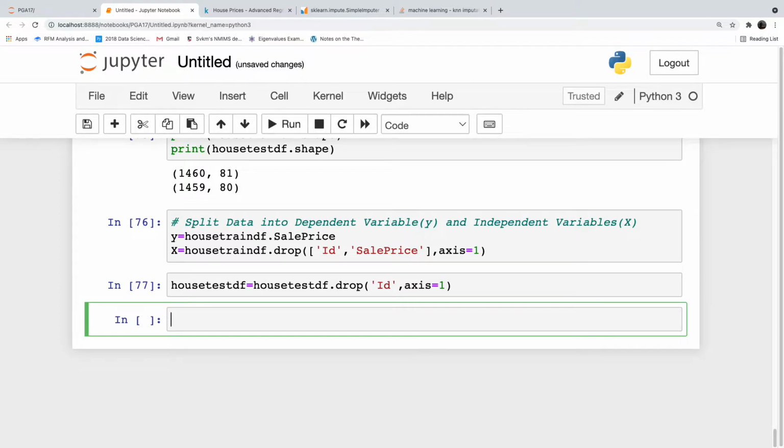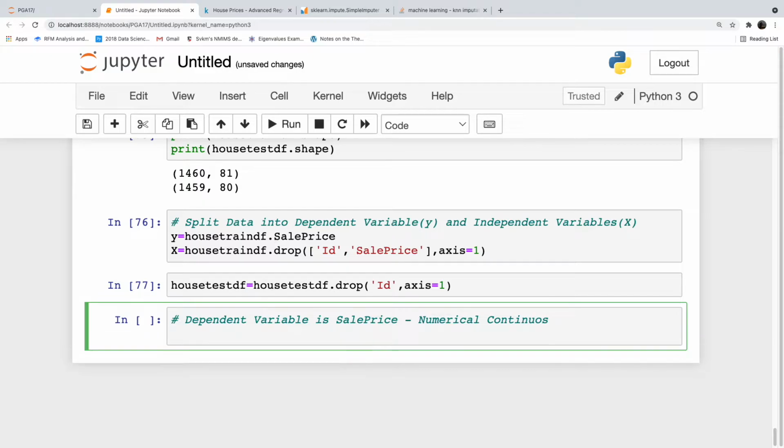Now, what models will we do? What is the structure of the dependent variable here? The dependent variable is sale price. So, what is the structure? What is the shape of your y? Numerical, continuous, right? Numerical and continuous.